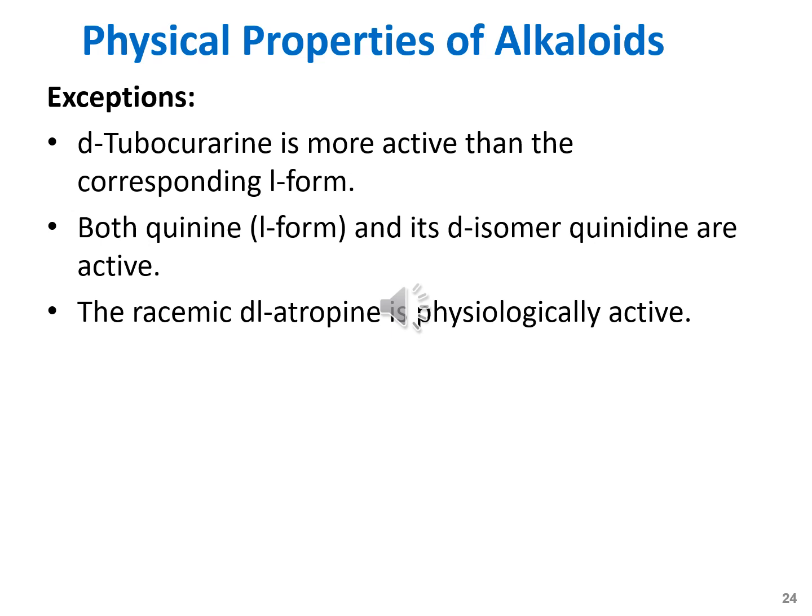There are some exceptions to this rule. For example, dextrorotatory tubocurarine is more active than the corresponding levorotatory form. Both quinine, which is levorotatory, and its dextrorotatory isomer, quinidine, are equally active. The racemic mixture of dextrorotatory and levorotatory atropine is physiologically active as well.